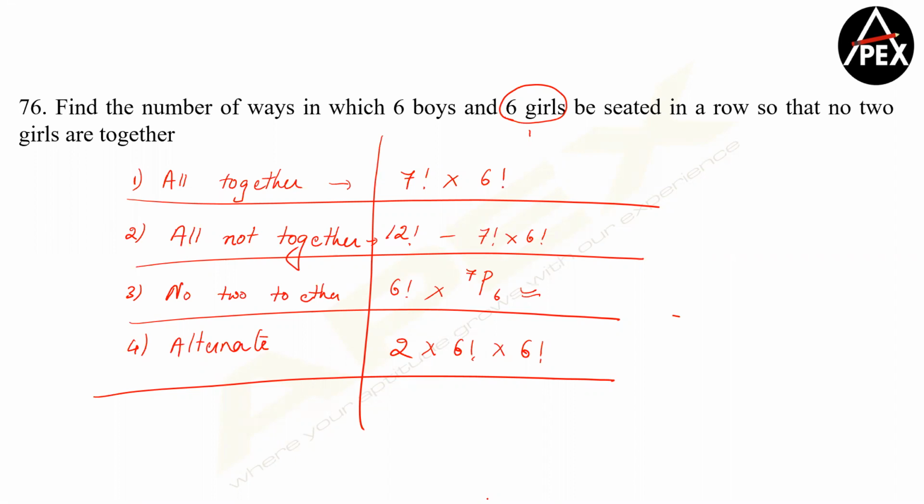No two girls are together. No, do not get confused, Likita. No two girls are together will never have 2 ways, Amma. There you are arranging boys. Arrange the boys first. The number of places created will be B plus 1, PG. Your 2 cases will only come in alternate arrangements, and especially when they are equal in number. Yeah, so please have that clear demarcation there.